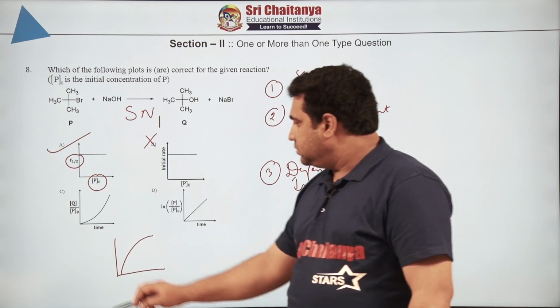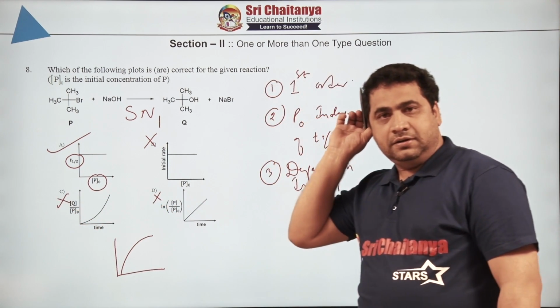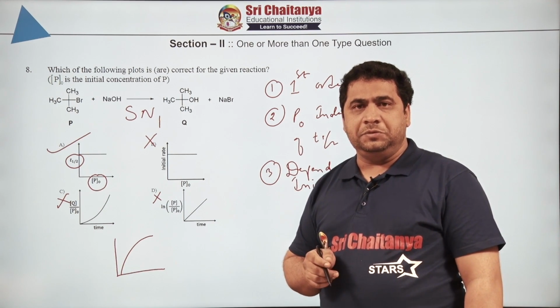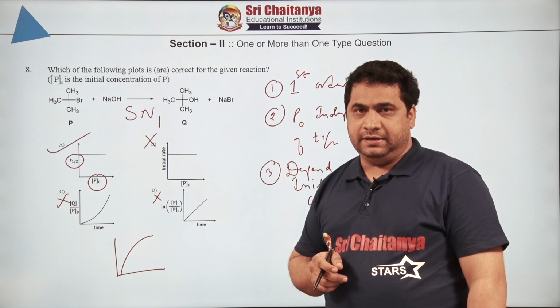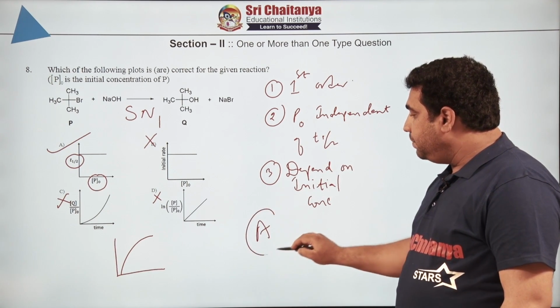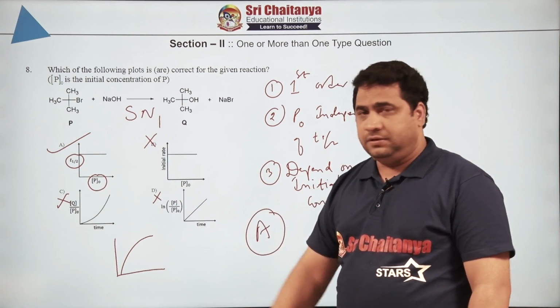So, this is also again wrong, and ln also, if we take, this also you are going to get wrong. Okay. Why? 1 minus e to the power minus kt, you can take it. So, therefore, your answer is A. Though this is a multiple choice paper, only one option is correct.